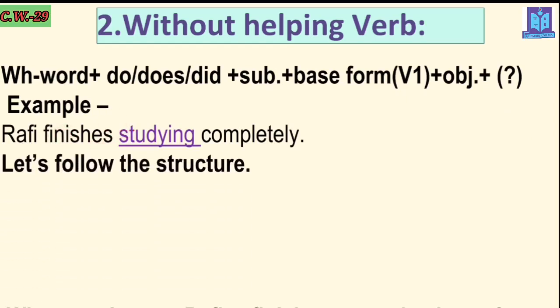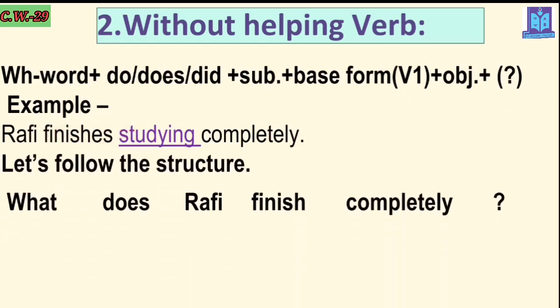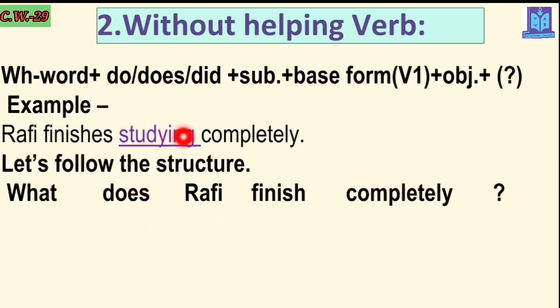So look how you have to do. You have to write what, based on the underlined word. Then you have to use does. Why? Because Rafi is the third person singular number, and in case of present tense with third person singular number we use does, and in other cases we use do. Then the subject, you can see the subject, then the base form finish, then completely is the object or extension here.